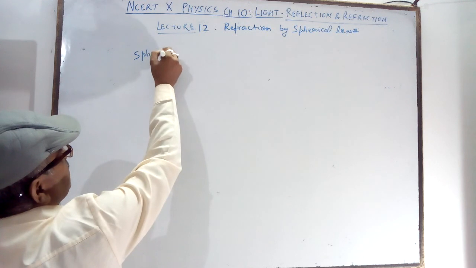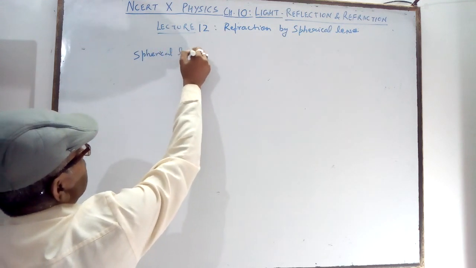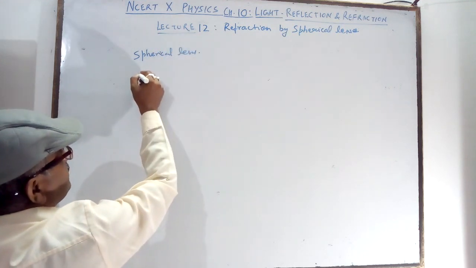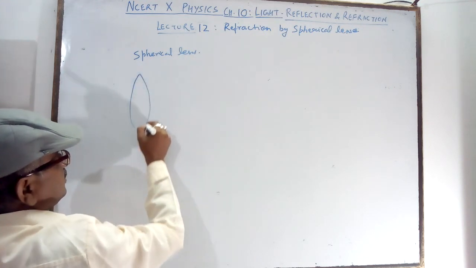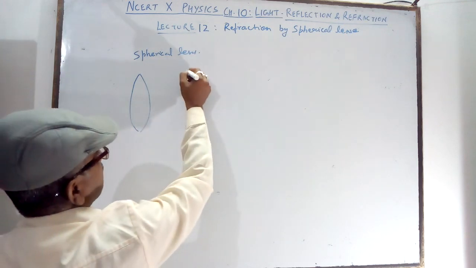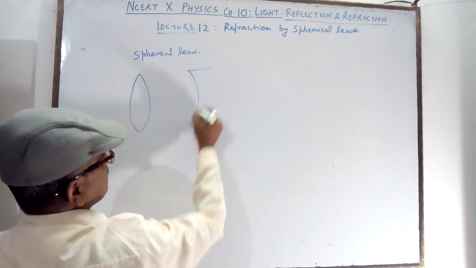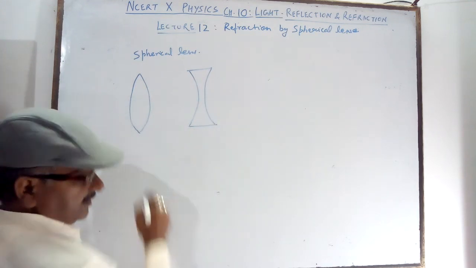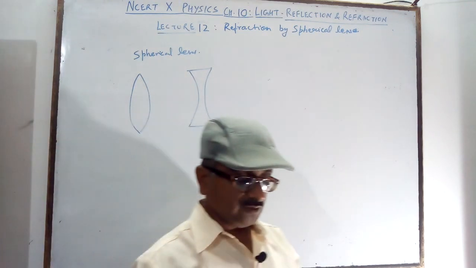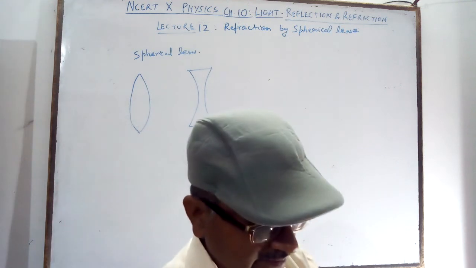Spherical lenses are of two types. One is called the convex and another is called the concave. Concave and convex we know in the class, in the mirror.